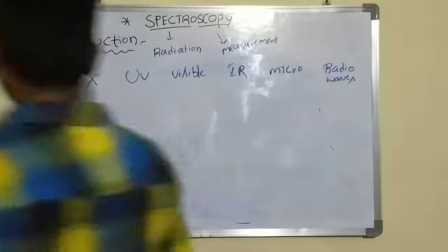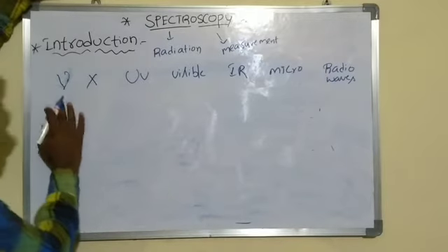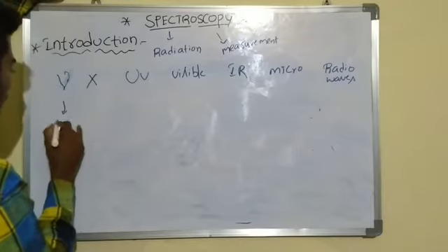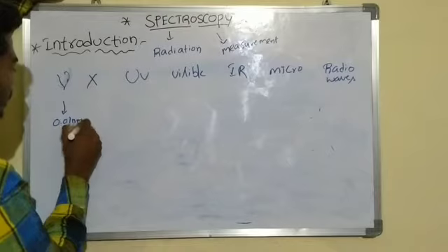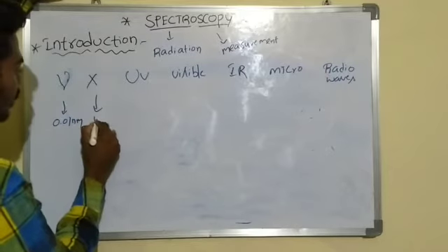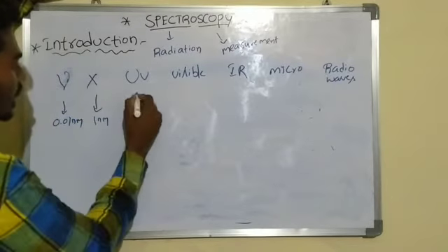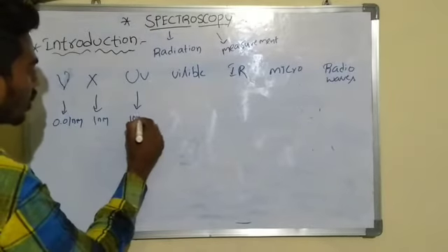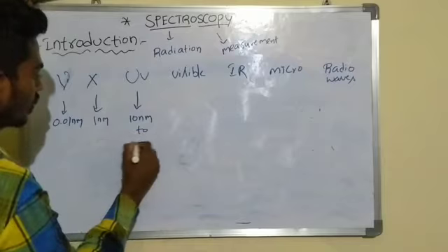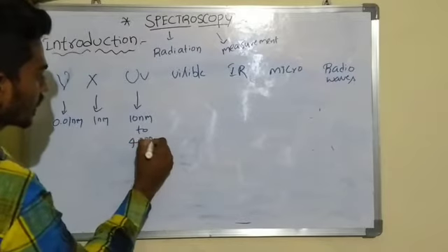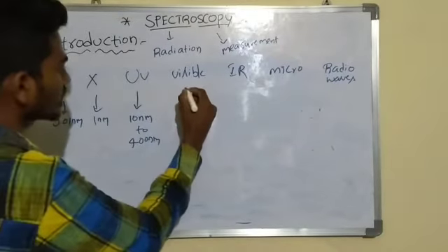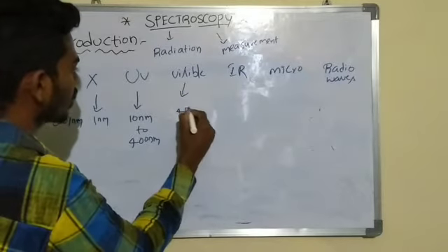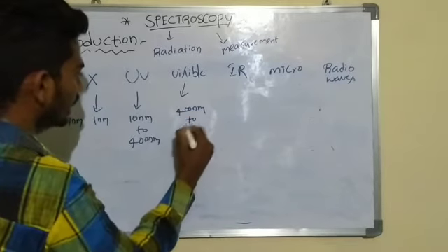Here gamma rays have 0.01 nanometer wavelength, X-rays have 1 nanometer wavelength, UV has 10 nanometers to 400 nanometers, and visible rays have 400 nanometers to 800 nanometers.